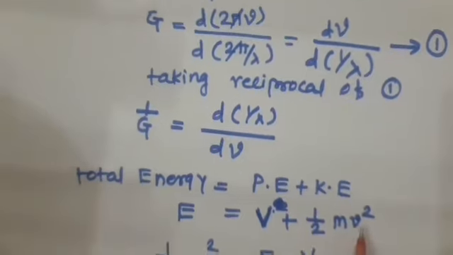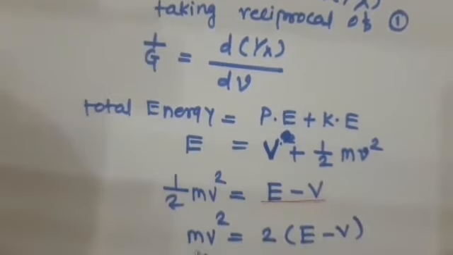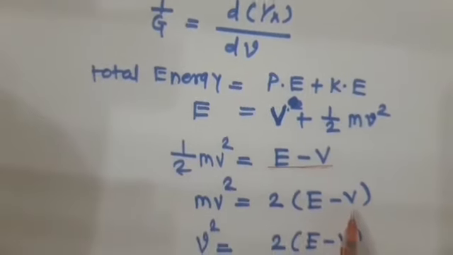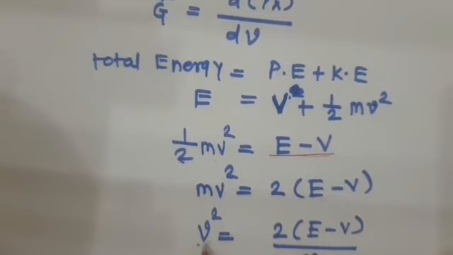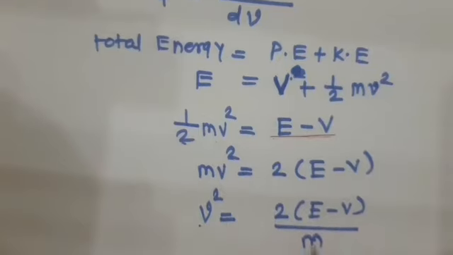Here we put the value for 1/2 mv square, which is equal to E minus V. So 1/2 mv square is equal to E minus V. Adjusting for mv square, the 2 goes to the other side, so mv square is equal to 2 into E minus V. Then taking out the value of v square, we get 2 into E minus V upon m.